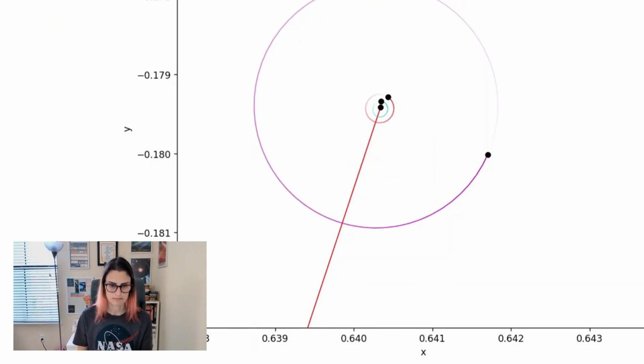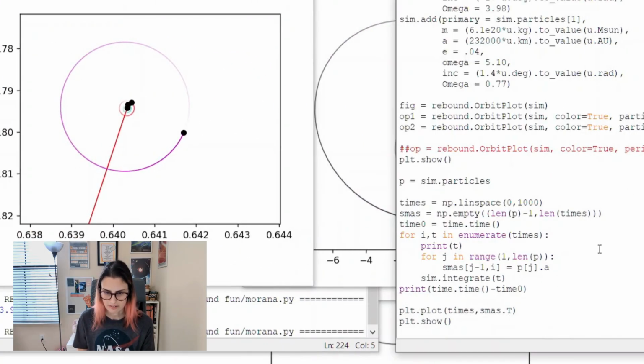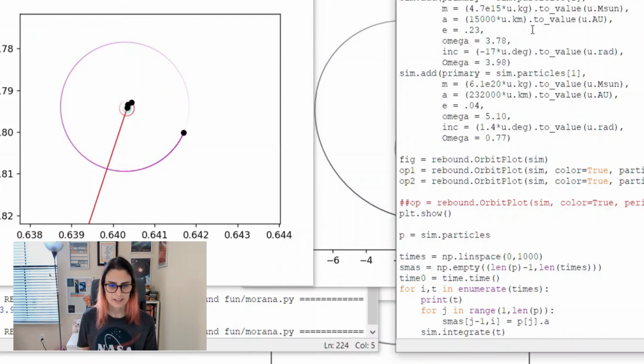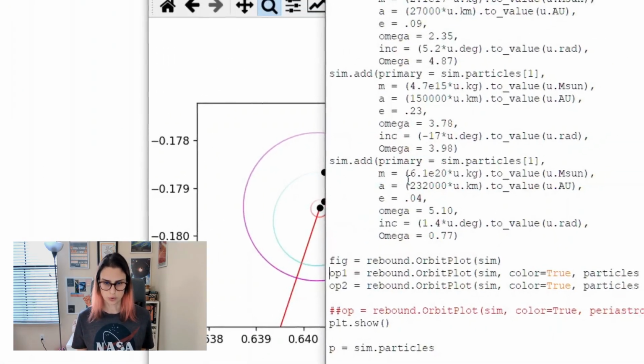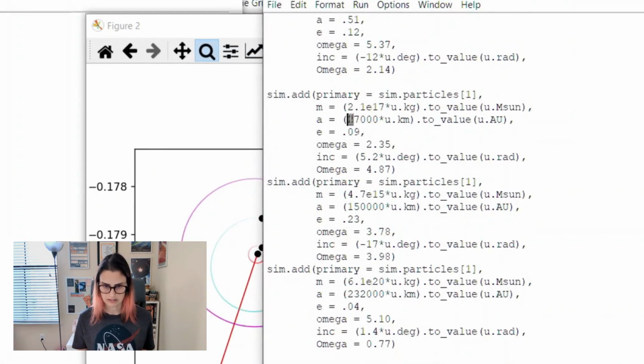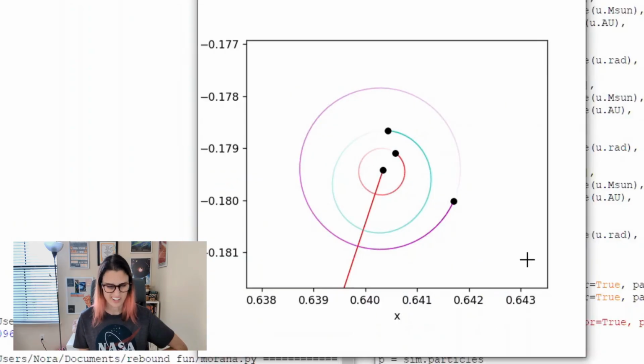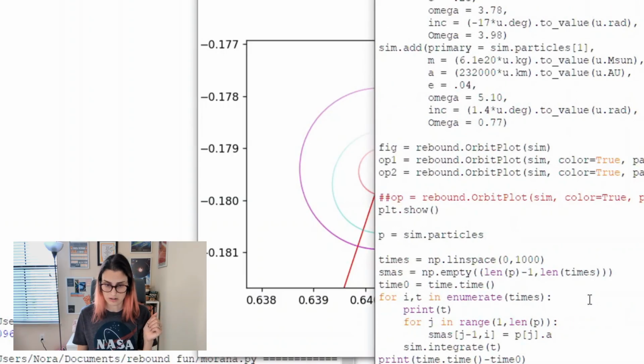No, I'm gonna move that middle one farther out. Oh, I had the right number of zeros before. That looks pretty good. Maybe that close one is just too close. Let's make that like 67. That looks pretty good. Are they gonna get too close? I don't know. We will find out. This is probably gonna take a while.